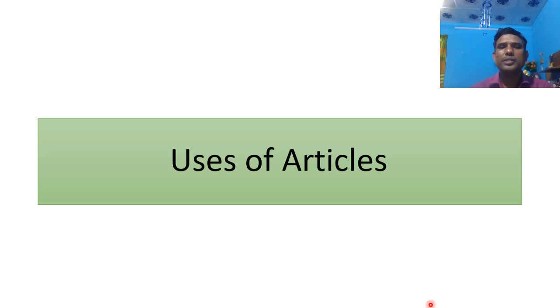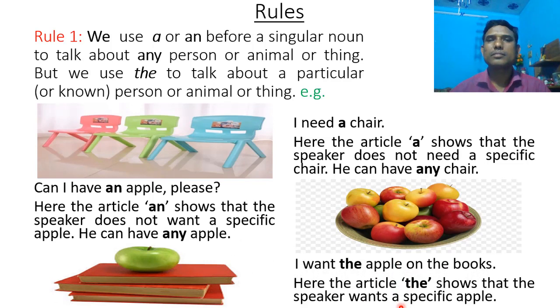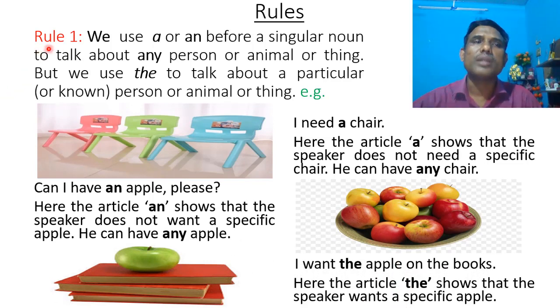Dear students, now I am going to tell you about the uses of articles. Today I will discuss 20 rules. Rule number 1. We use a or an before a singular noun to talk about any person or animal or thing, but we use the to talk about a particular or known person or animal or thing.